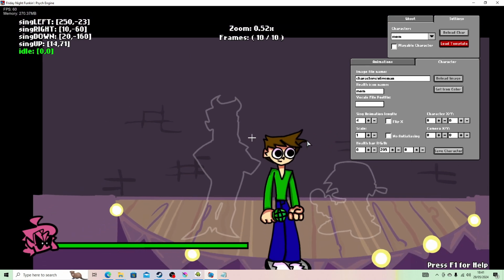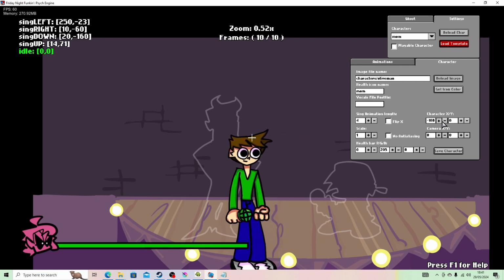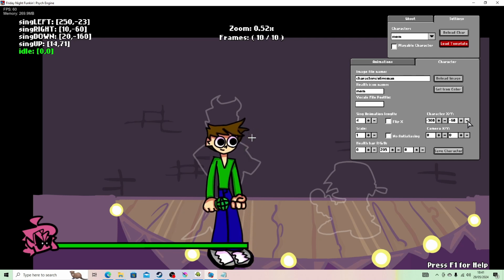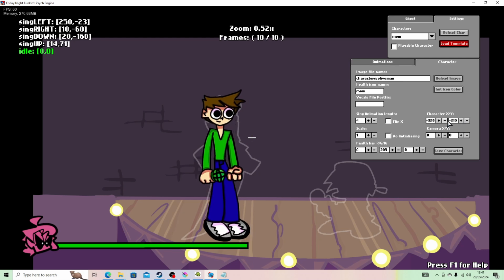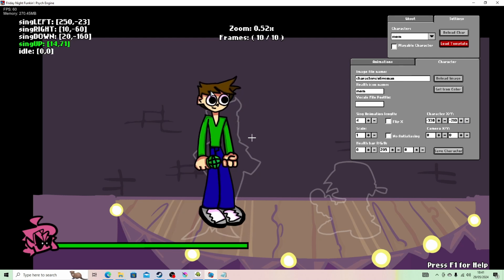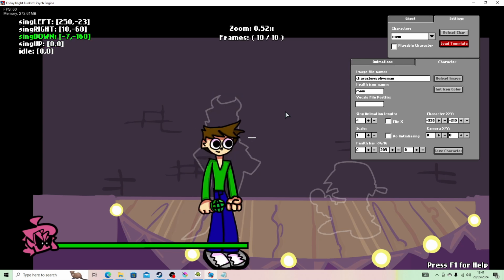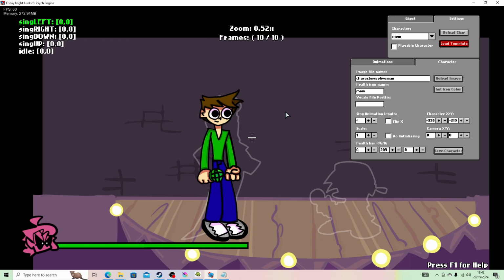Q is to zoom out, by the way. Put it on 0, 0. Now I'm going to adjust the character's position in this. I think he's tall enough as that is his height, so. Make sure all of them are on 0, 0. Okay, now they're all on 0, 0.